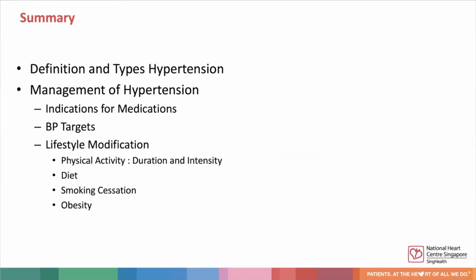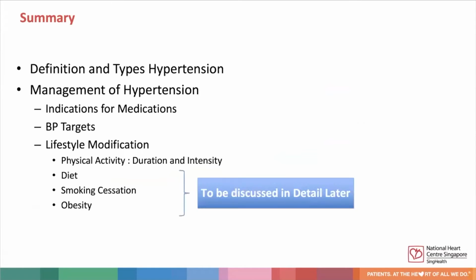So in summary, we touched on the definition and types of hypertension. In terms of management of hypertension, we went through the indications of medications and blood pressure targets. In terms of lifestyle modifications, we went through physical activity and dietary control. Smoking cessation and obesity are important aspects as well, and these will be discussed in detail later.